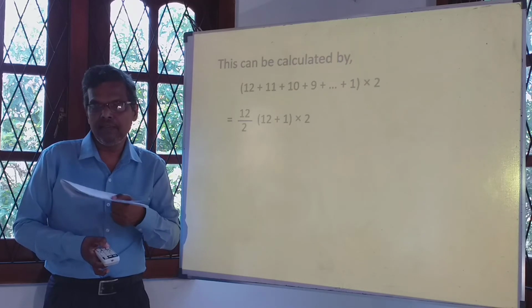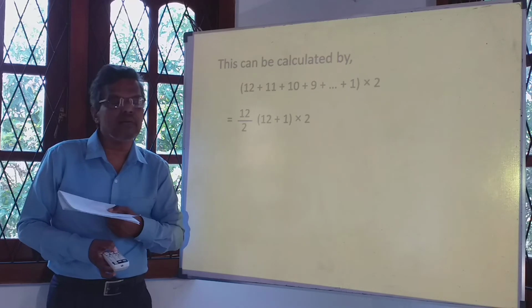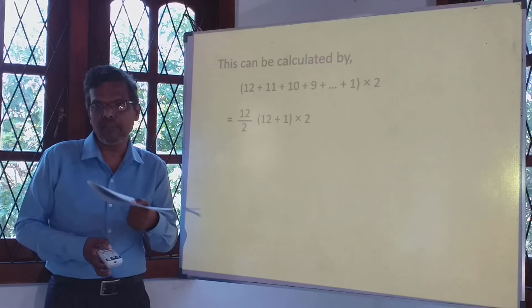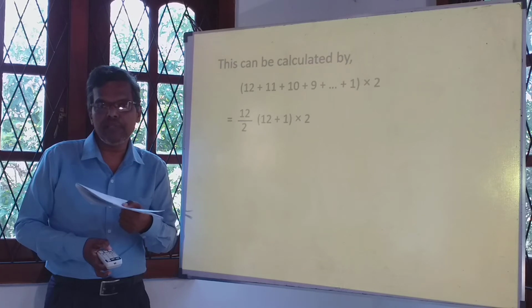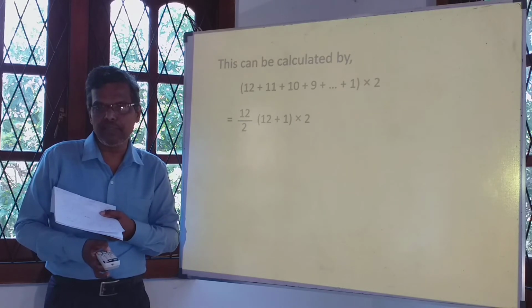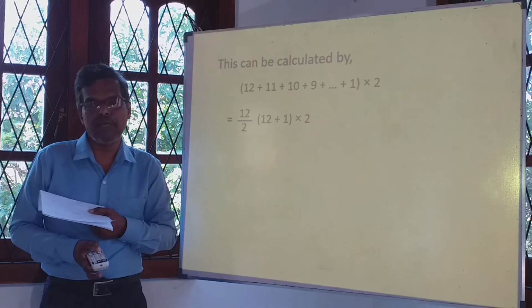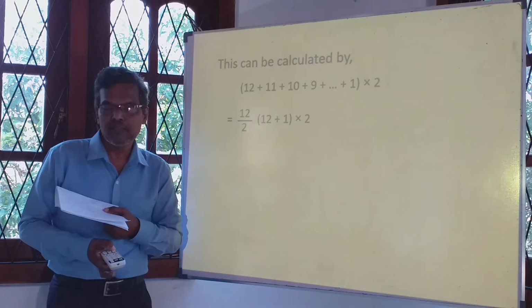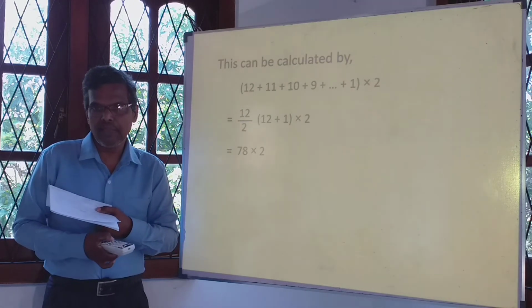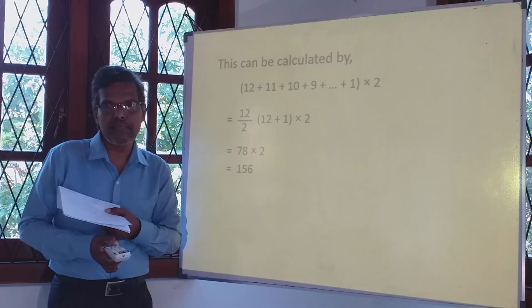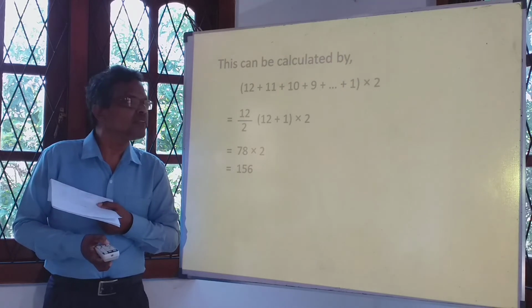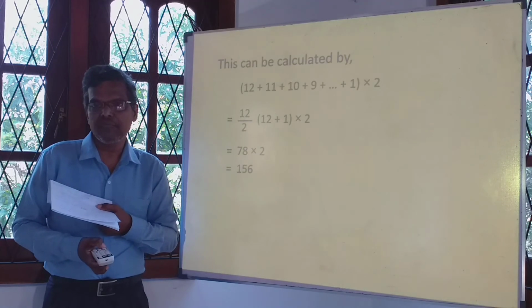That is the total number of 100 rupees parts that you have to pay interest. It is multiplied by the amount of the interest for 1 month. It is 2 rupees. So 12 divided by 2, it is 6, is to be multiplied by 13, 12 plus 1. So it is 78. 78 multiplied by 2, that is 156 rupees, as we mentioned earlier. It is coming 156 rupees. So the total interest is that.